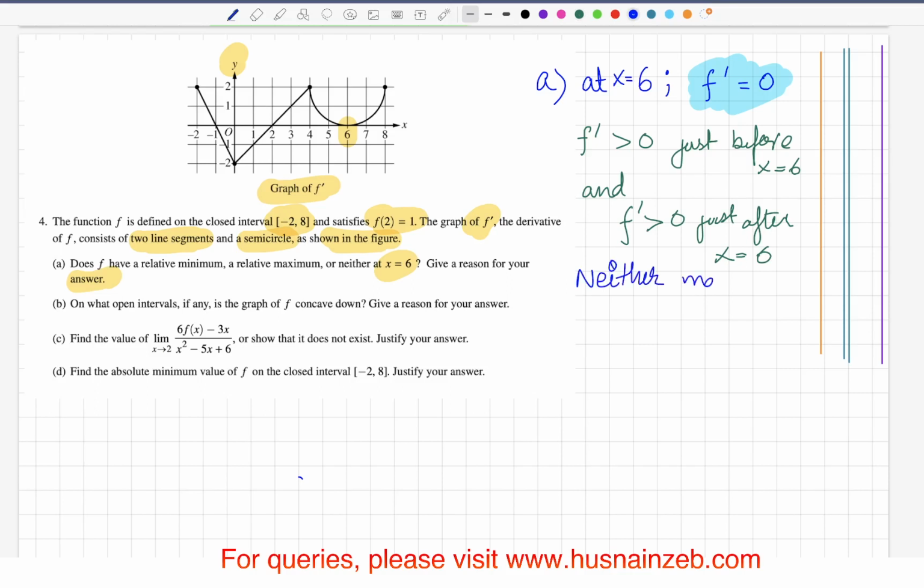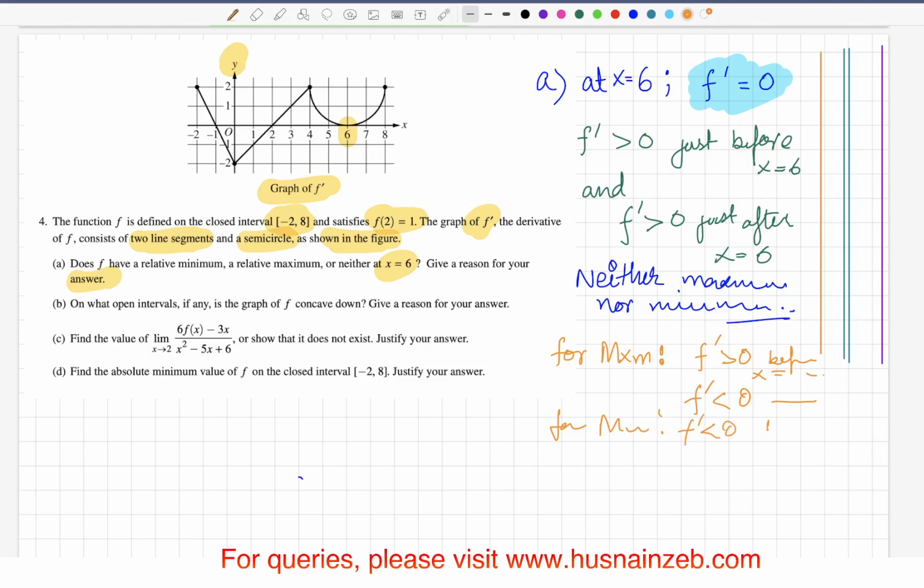So it's neither a maximum nor a minimum. And the reason we explained earlier: for a maximum, the derivative should be greater than 0 before the x value and less than 0 after that. For a minimum, it should be less than 0, negative, before that critical point and greater than 0 after that critical point. Okay, so you got the answer.